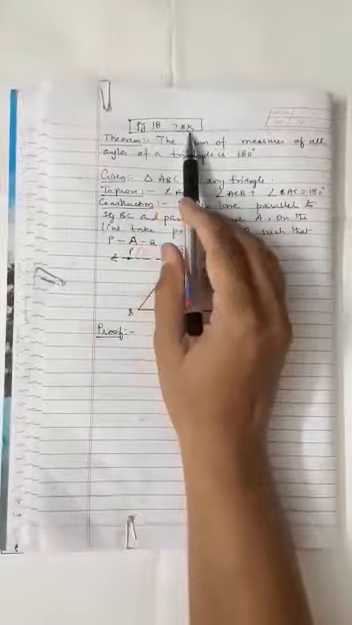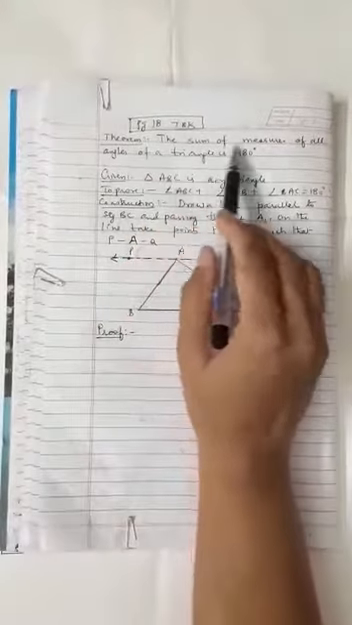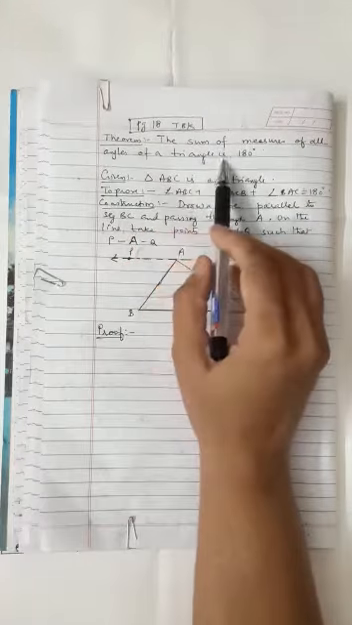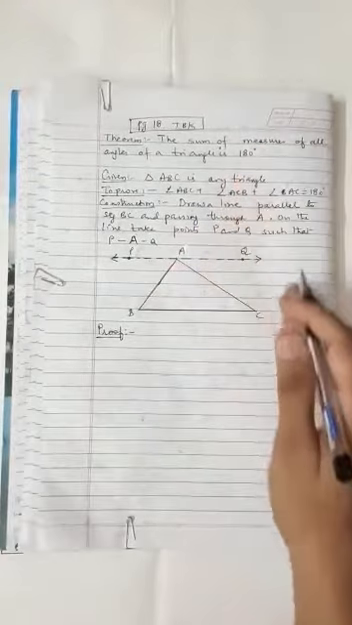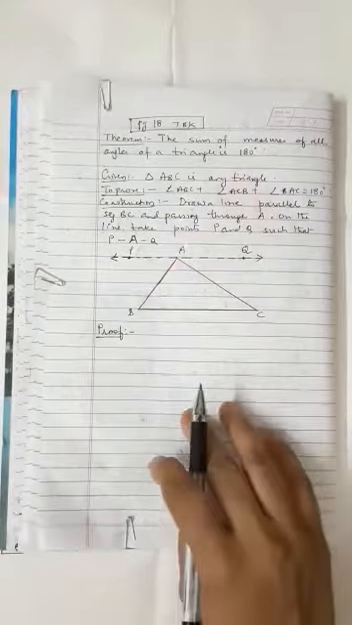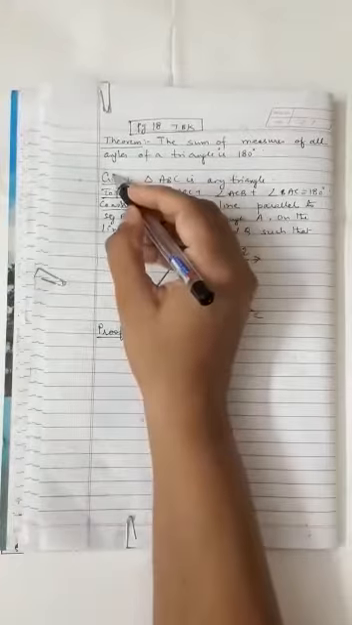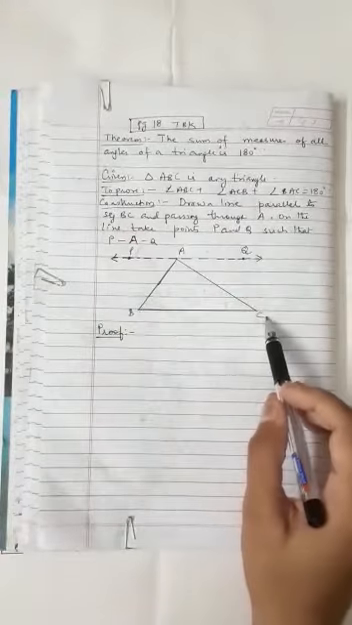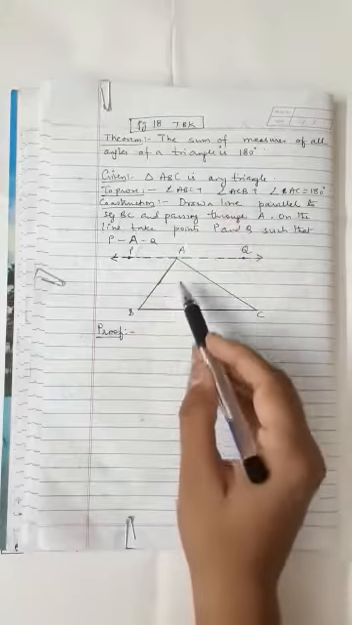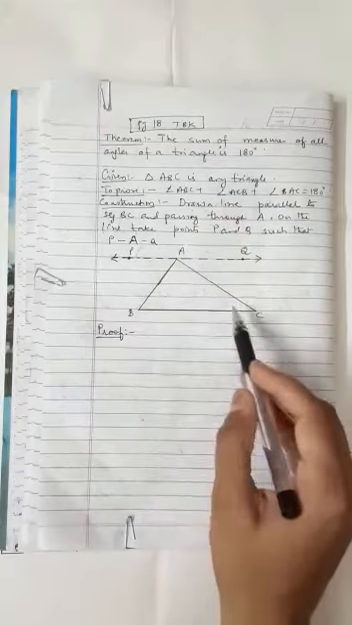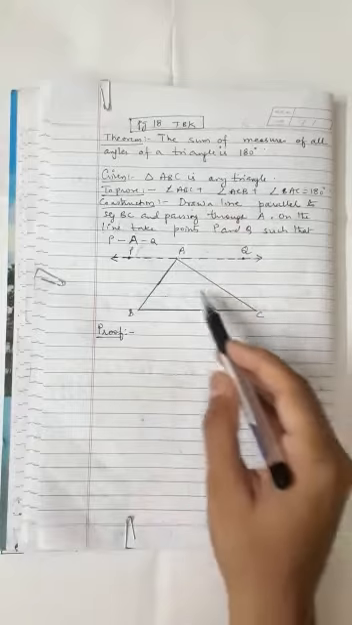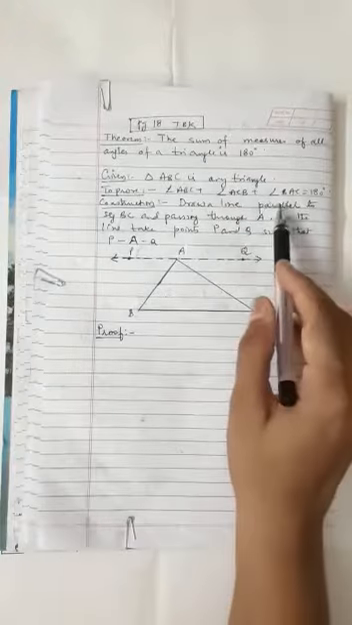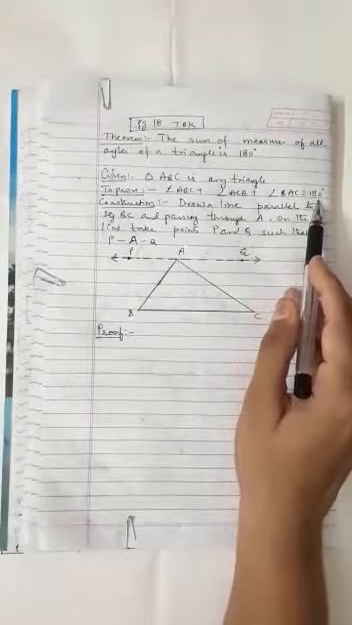Page 18, textbook, children, there is a theorem. The sum of measures of all the angles of a triangle is 180 degrees. You must have used this in lower classes also, but how it comes, we are going to see now. Given triangle ABC, to prove angle ABC plus angle ACB plus angle BAC, that is the three angles of the triangle, their sum is equal to 180 degrees.